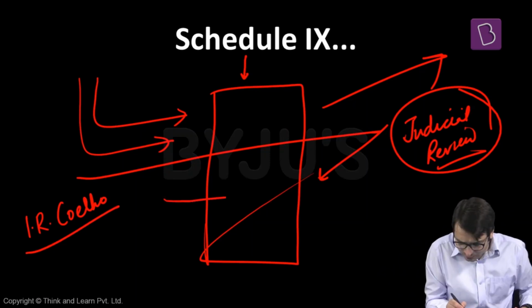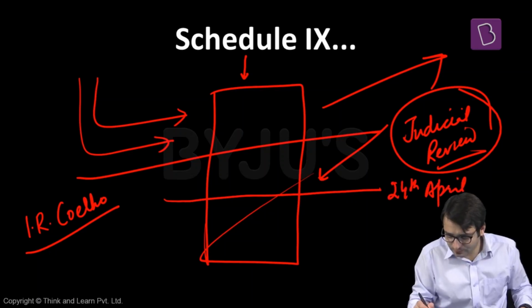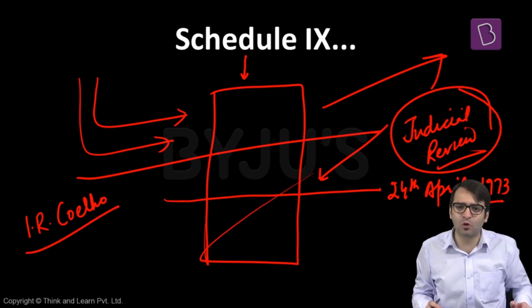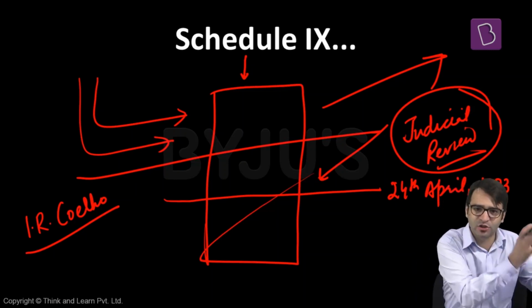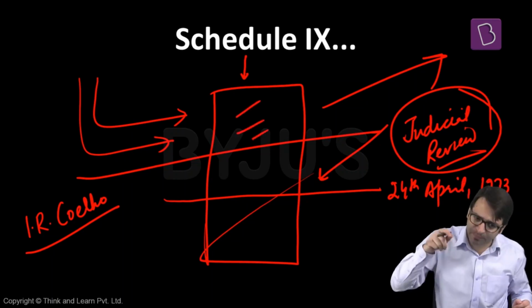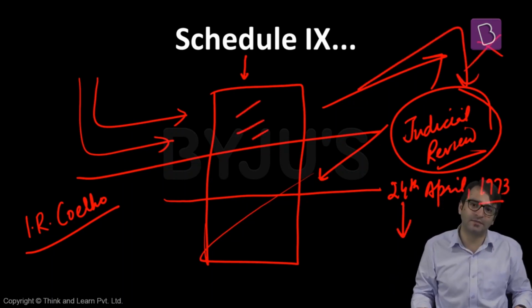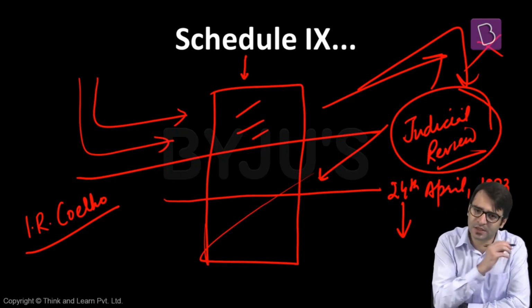Supreme Court said that all laws placed in the 9th Schedule till 24th April 1973, because it was on this date that the Kesavananda Bharati judgment was given, when the Supreme Court said that one of the basic structures of the Indian Constitution is this concept called judicial review. The Supreme Court said that till 24th April 1973, for any and all laws placed under the 9th Schedule, there is no judicial review. But for all laws placed under the 9th Schedule after this date of 24th April 1973, there will be judicial review. But even then there is a safeguard. What is the safeguard?